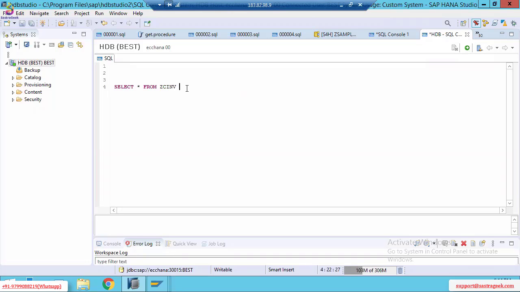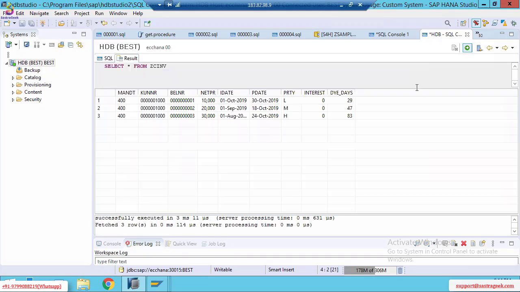And in HANA we are going to use native SQL queries, and those SQL queries end with a semicolon. In ABAP, every statement ends with the dot symbol, but here not the dot symbol, you need to specify a semicolon. Then select the query and click on the execute button. When you click on execute, see here, I have the table.